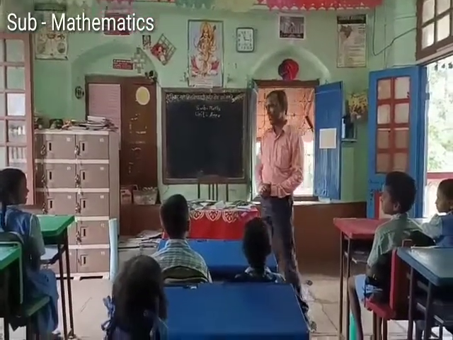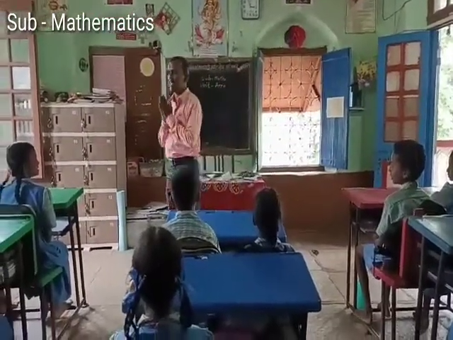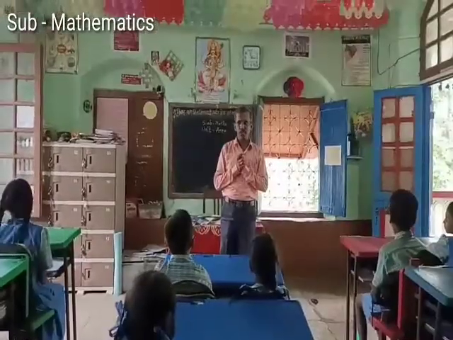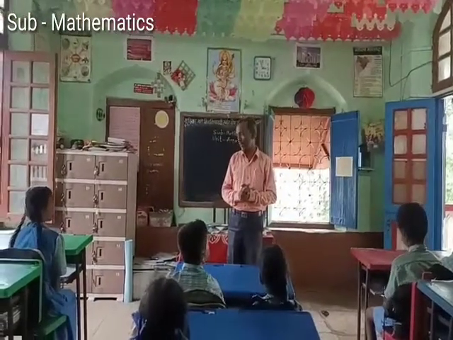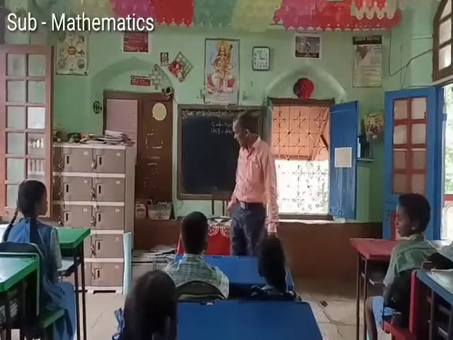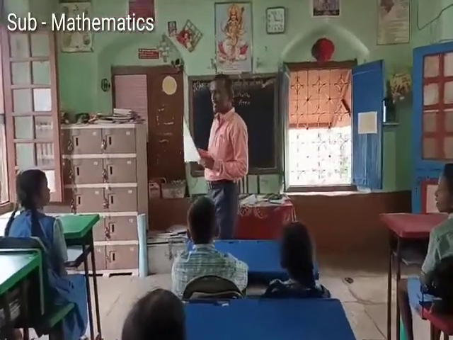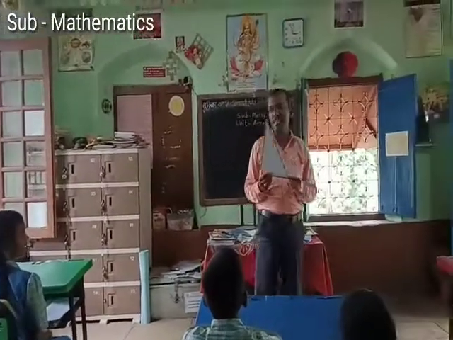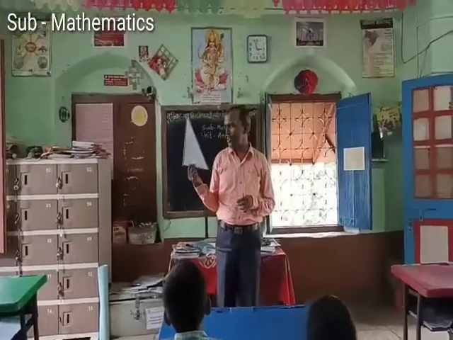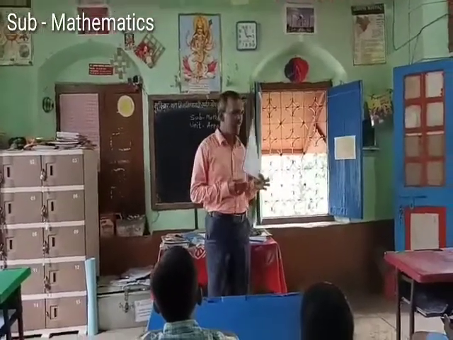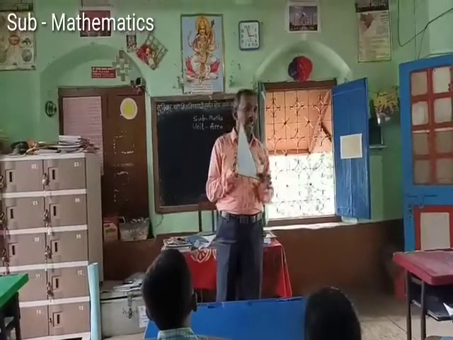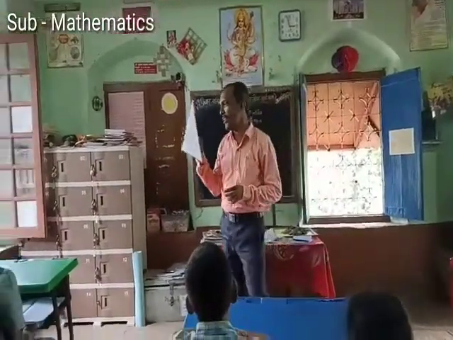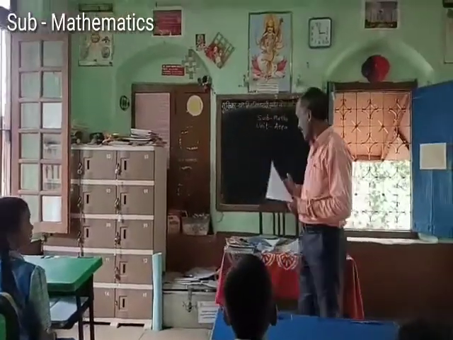Okay. Today we are going to learn some new topic. You are familiar with some mathematical figures. Can you say what is this? Triangle. Yes, very good. This is triangle. Can you say the type of this triangle? Right angle triangle. What is this? Right angle triangle.